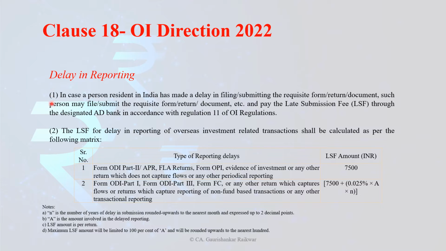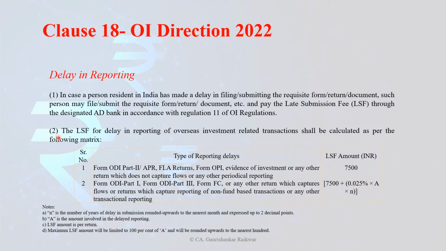Okay, so let's see the provision: delay in reporting, clause number 18 of OI Direction 2022. The sub-clause says, in a case where a person resident in India has made a delay in filing or submitting the requisite form or written document, such person may file or submit the forms, documents etc. and pay the late submission fees. This is as per the requirement of regulation 11 of the OI regulation. Since it is framed under regulation 11, this is the background. Now RBI is giving the procedure part.